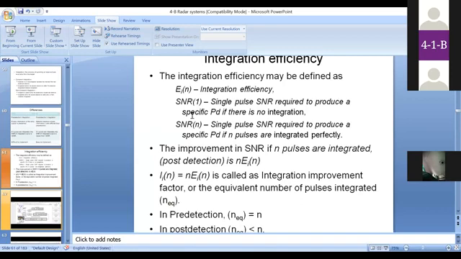Okay, see here. SNR of 1 is nothing but the single pulse signal to noise ratio required to produce a probability of detection regarding the target, where SNR of n is nothing but for n pulses. So EI of n is equal to n into SNR of 1. Okay. This is the integration improvement factor. II of n is the integration improvement factor, which is given as II of n is equal to n into EI of n. Okay.